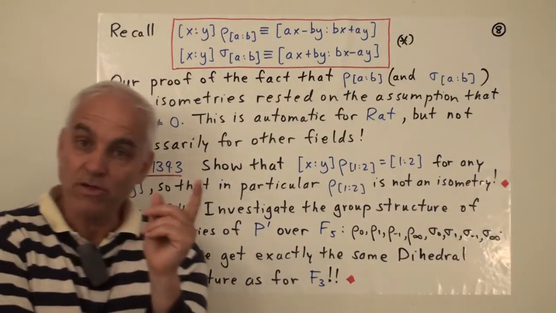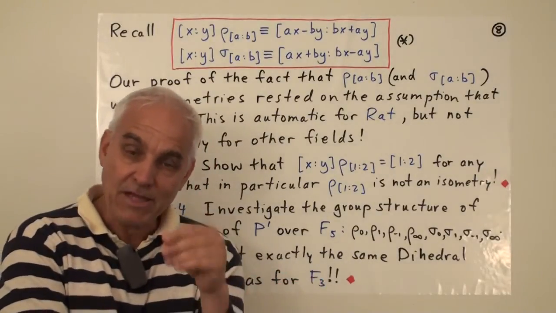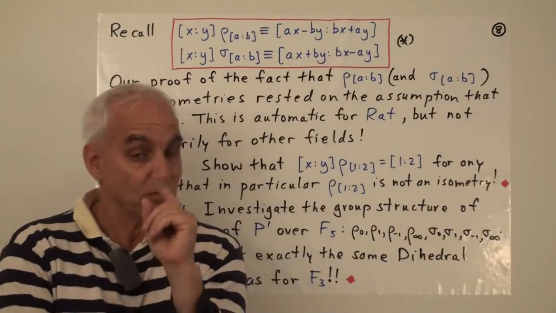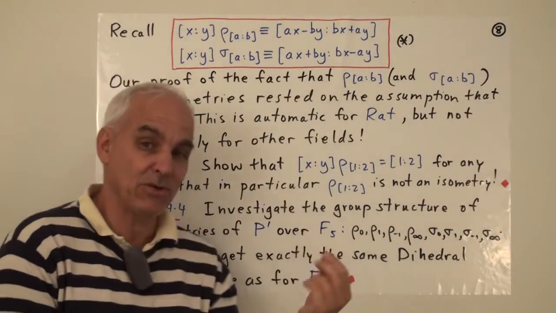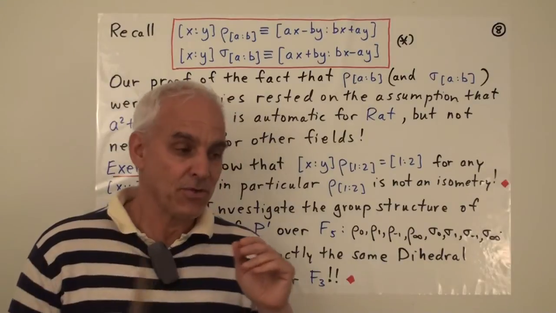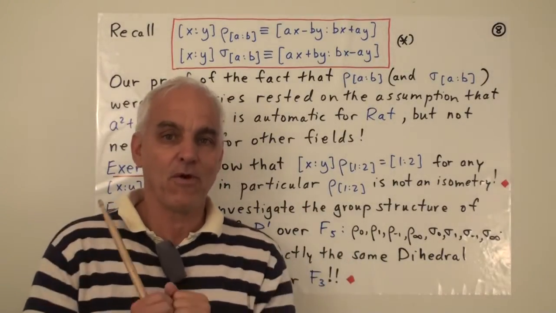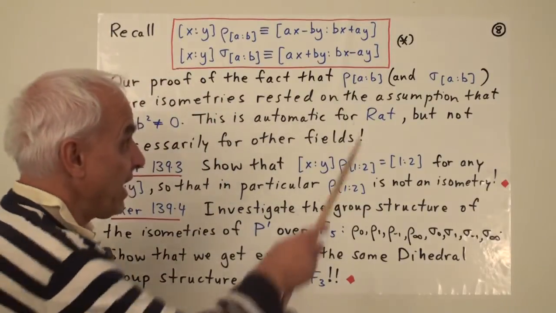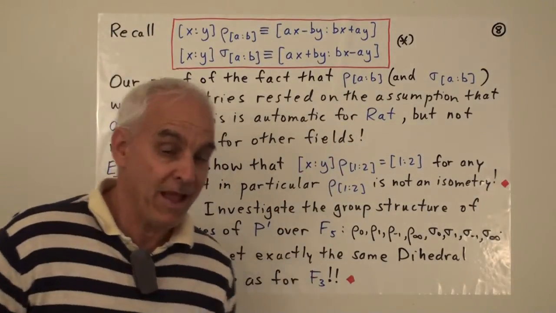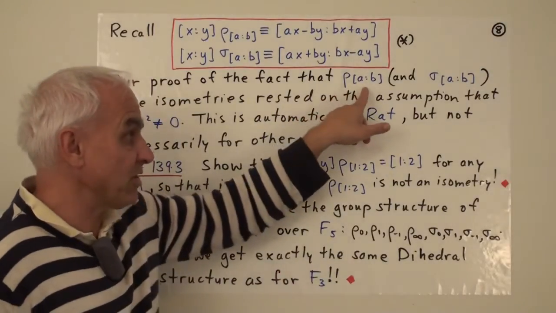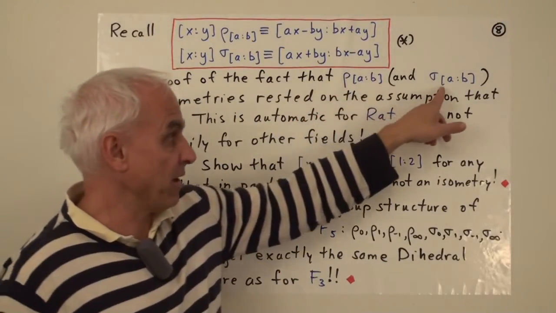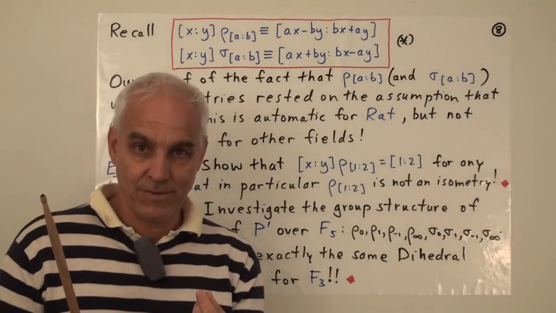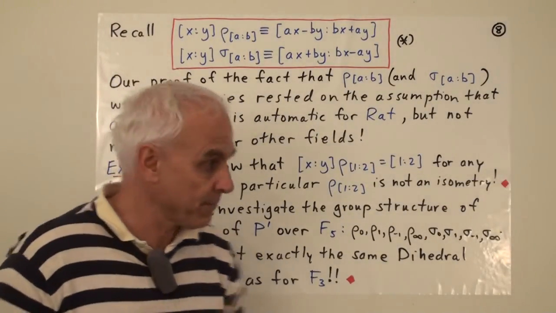Now for the rational numbers, what we were considering before, a squared plus b squared is never 0. Because if we have a proportion, if at least one of them is non-zero, then a squared plus b squared is necessarily non-zero. So that issue does not arise for rational numbers. But for more general fields, it is possible for a squared plus b squared to be equal to 0, and then our proof that this is an isometry simply fails. The argument fails.